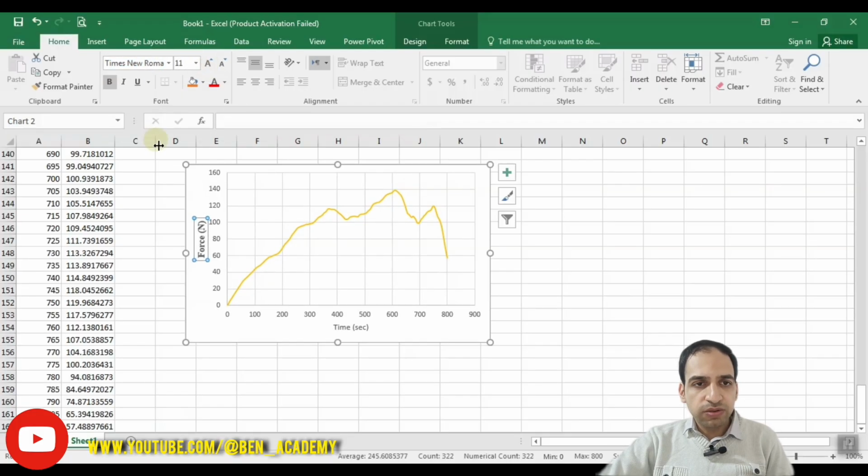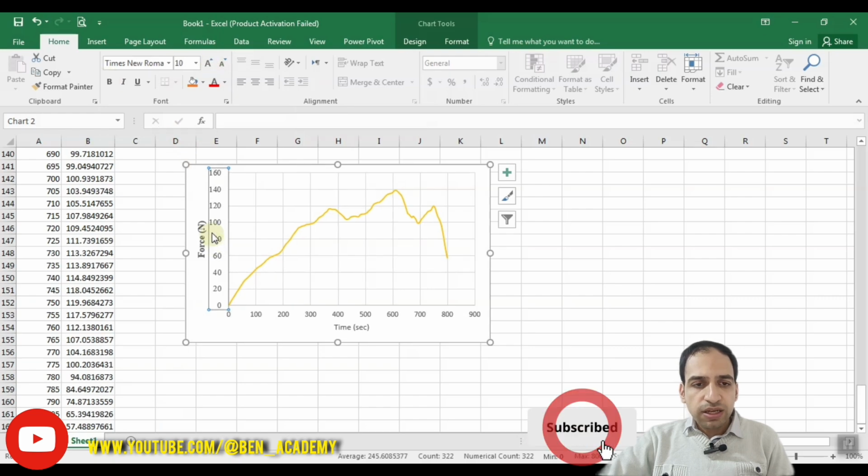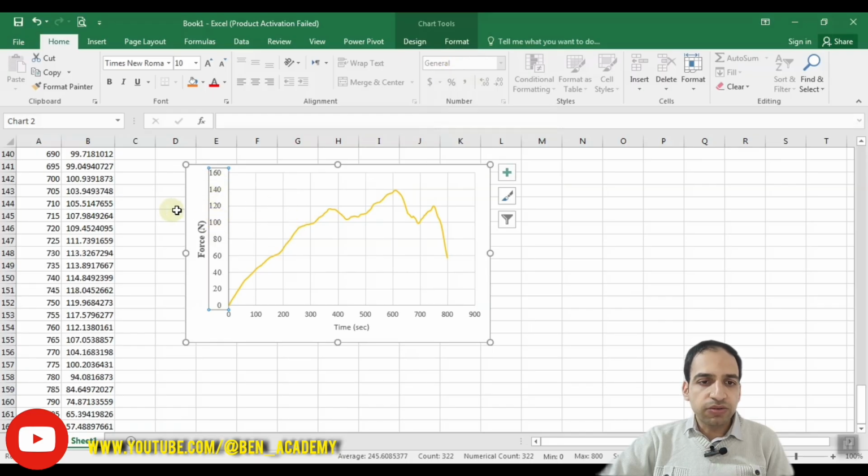You can increase the size, you can make it bold and italic or anything. And for the numbers also you can do this. You can change it to any font you want. You can make it bold or increase the size. You can also change the precision of the numbers, but not from this area. I will say how you can do this.